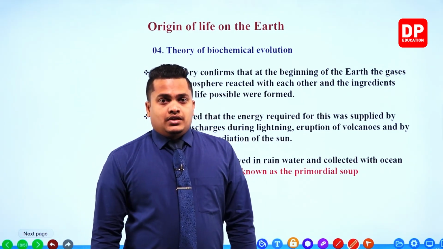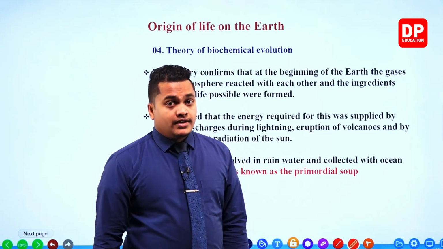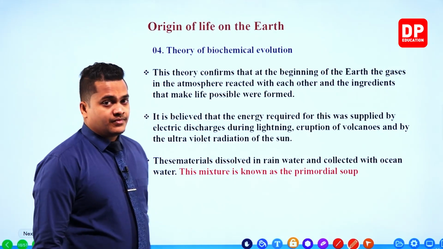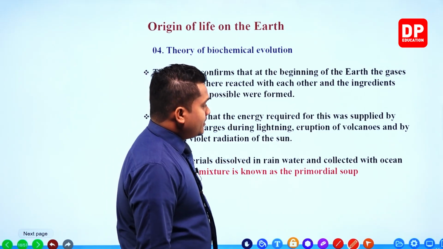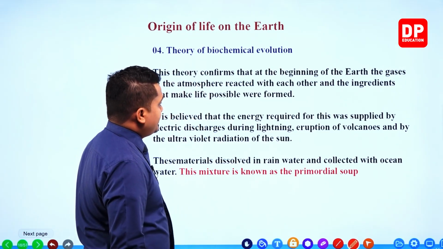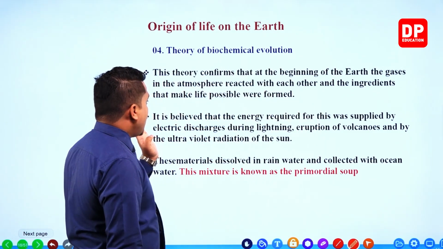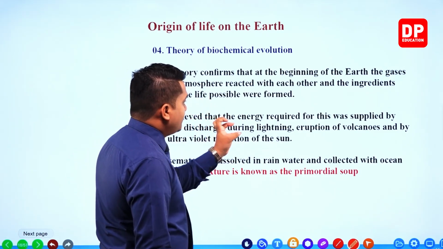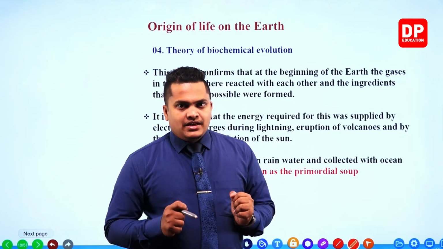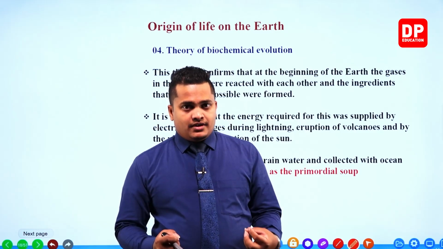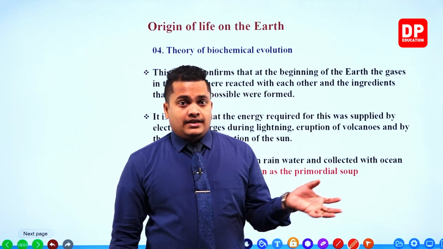Okay, so this is the fourth and final one, my dear children. Now let's see what the contents of biochemical evolution are. This theory confirms that at the beginning of the Earth, the gases in the atmosphere reacted with each other and the ingredients that make life possible were formed. Like I said, in the primitive Earth, there was methane, hydrogen sulfide, carbon dioxide and other different gases.